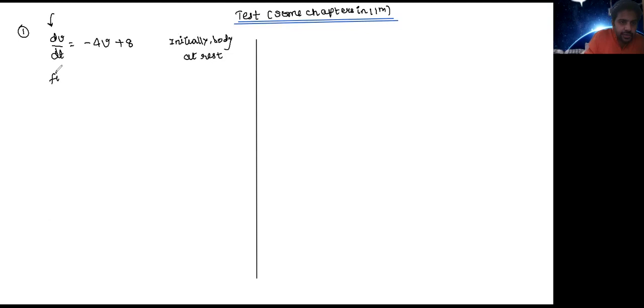What you need to find out? You need to find the rate of change of acceleration. See what you're supposed to find? Rate of change of acceleration.